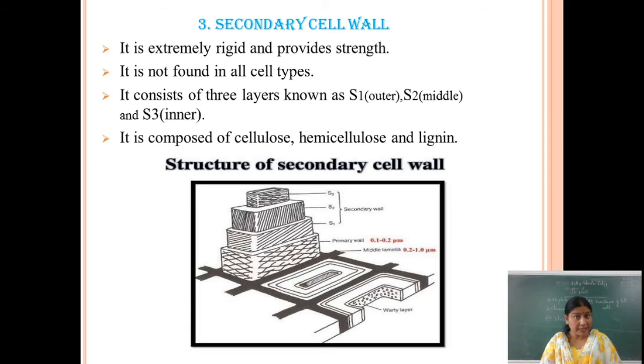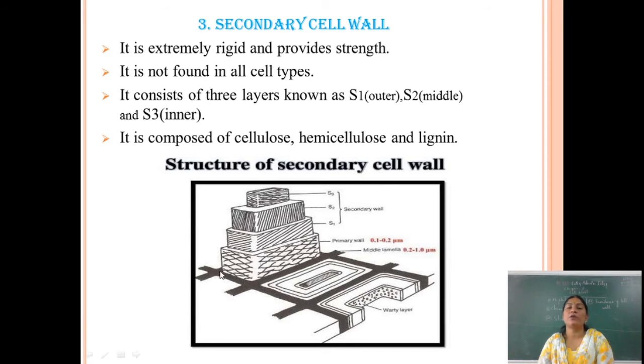It is extremely rigid and provides strength. While the primary cell wall is very thin and flexible, the secondary cell wall is rigid and provides strength to the cell. It is not found in all types of cells. It consists of three layers known as the outer, middle and inner layer, which are also denoted the S1 layer, S2 layer and S3 layer. It is composed of cellulose, hemicellulose and lignin components.